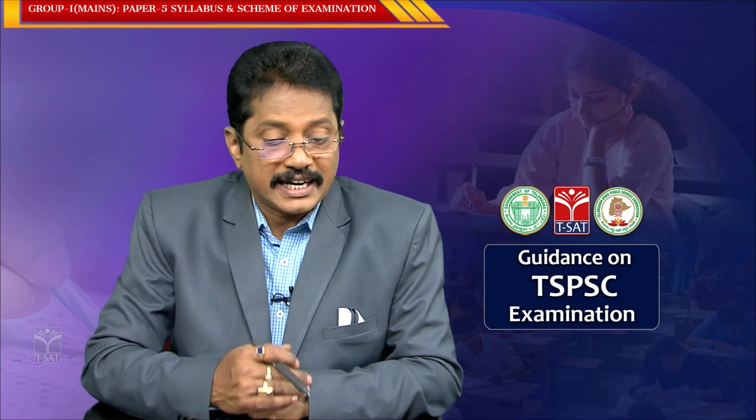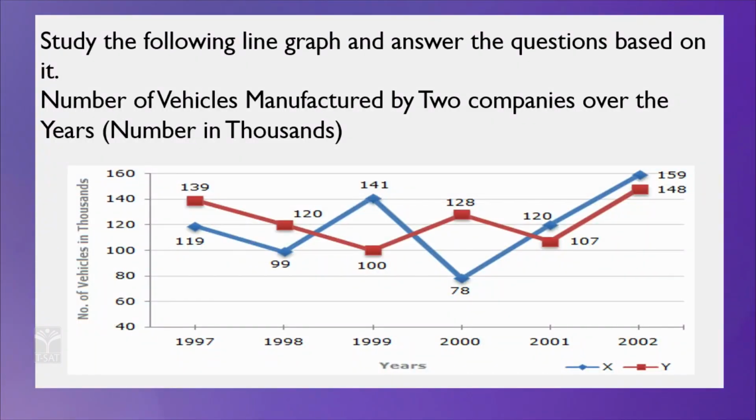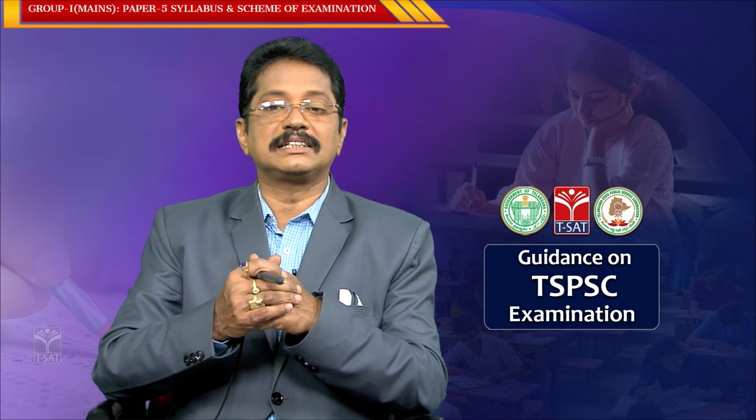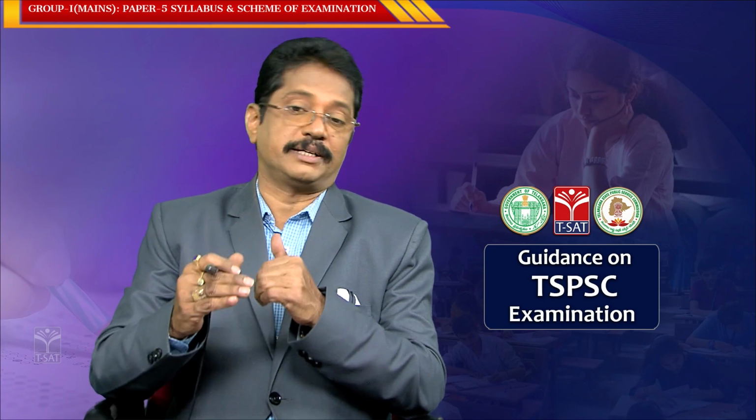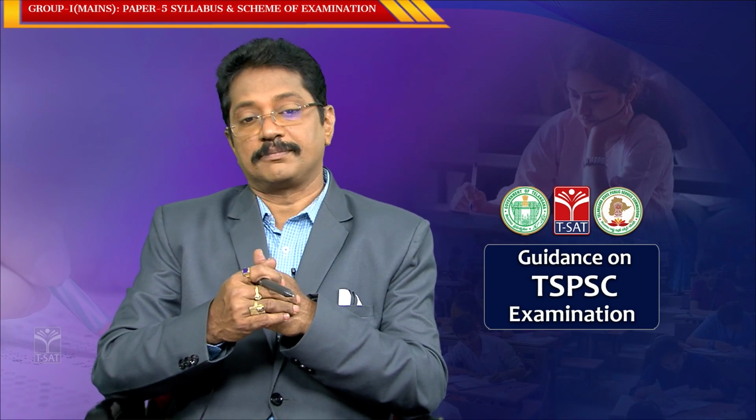Okay. So, study the following line graph and answer the questions based on it. The number of vehicles manufactured by two companies over the years is given in thousands. Here, the vehicles manufactured by the two companies are given in a line graph. A line graph is nothing but a frequency polygon, clear.